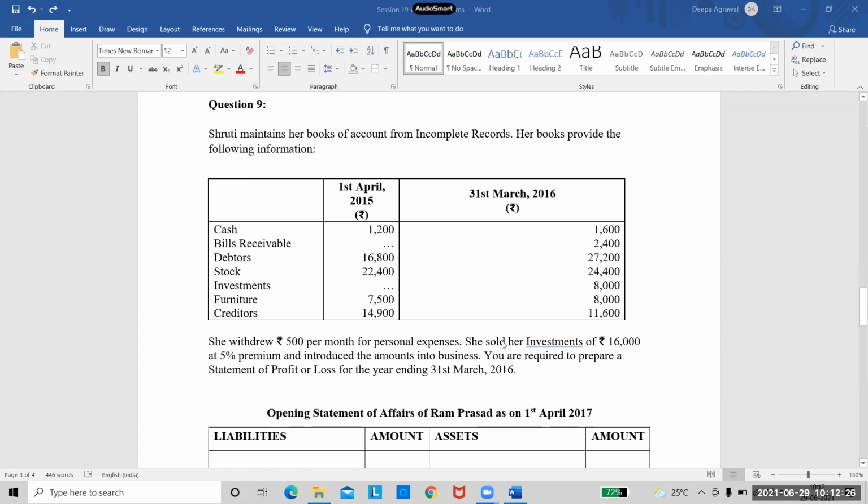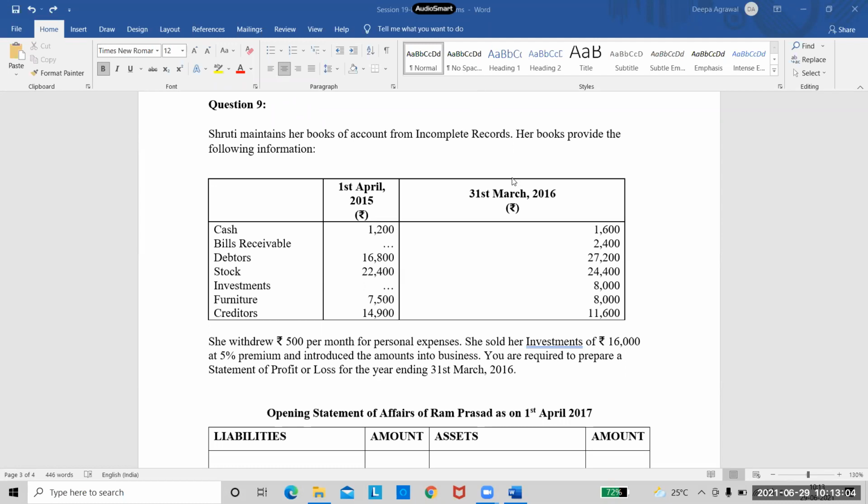See the next information. She sold her investments of rupees 16,000 at 5% premium and introduced the amount into business. What does this line mean? Introduced the amount into business. Yes, that means this is the additional capital introduced. So what she did for additional capital, she sold her investments. See, last time I was telling you, it is immaterial for us how she arranged the money. So right now also, whether she sold investments or whether she sold her land or building or furniture, it is immaterial. She brought additional capital that is required.